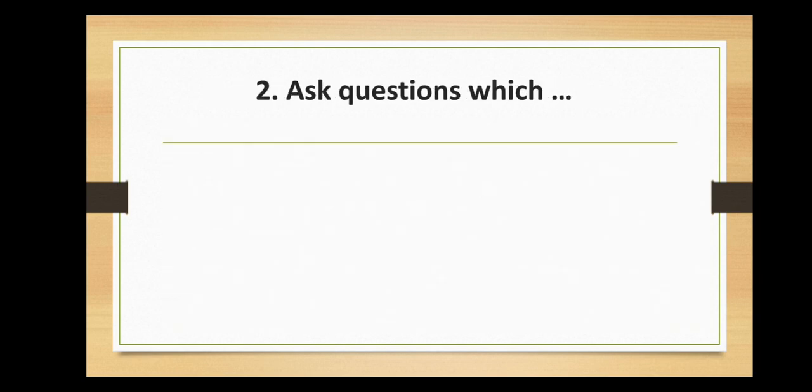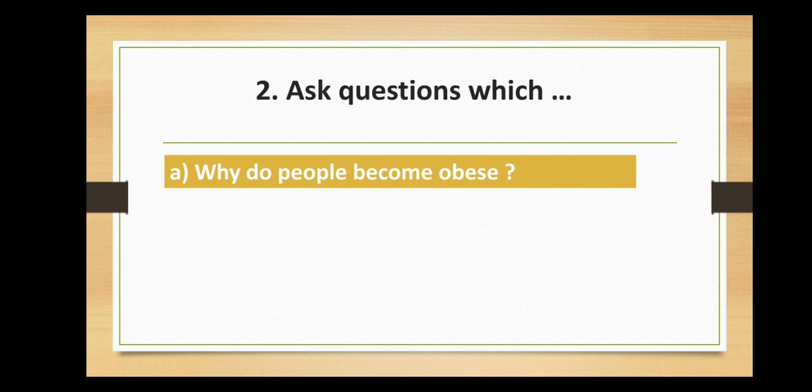We move on to grammar. Ask question which the underlined words answer. A. People become obese because of overeating. The question is, why do people become obese? Why do people become obese? Because of overeating.